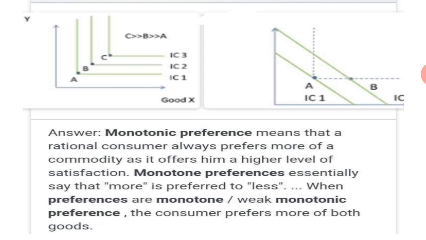Here in the second graph there is IC1 and IC2, and that is B. So always we will go for IC2, that is point B, not point A. In the first graph we will go for point C, which gives higher utility, that is IC3. So this is a simple concept. Whatever is there in the PPT, you write it down. It will come for just 2 marks.